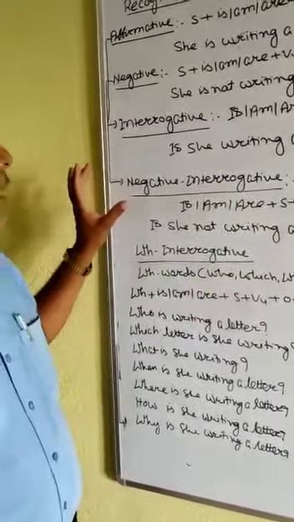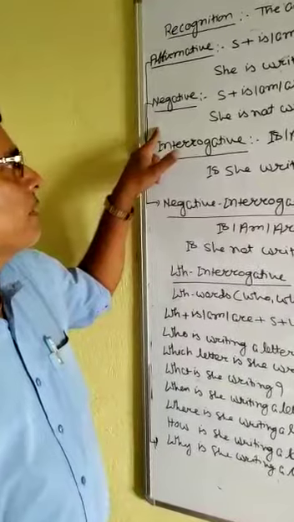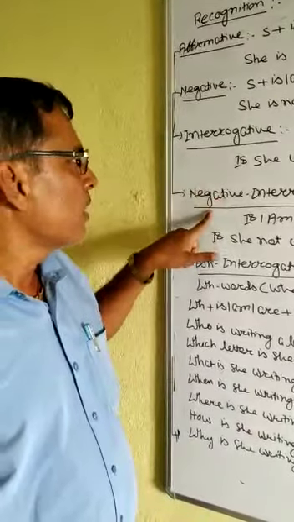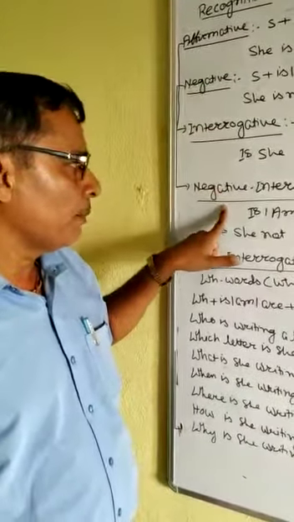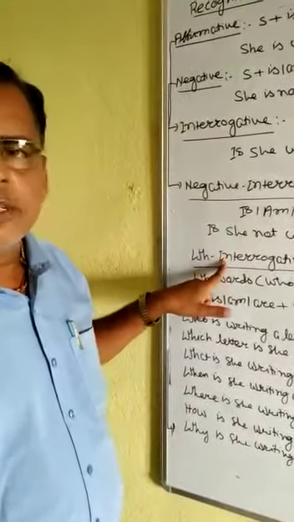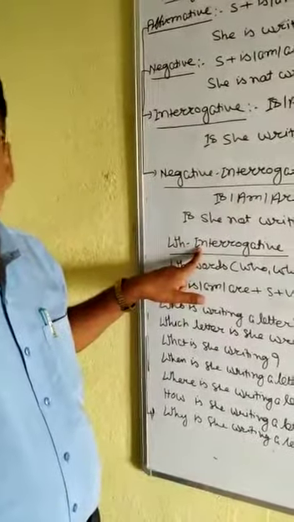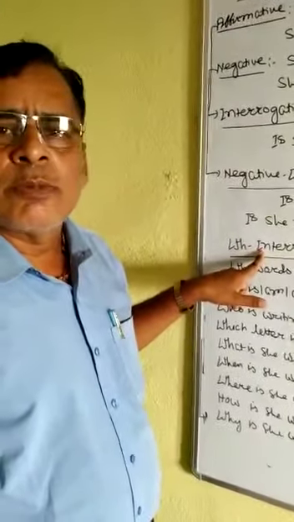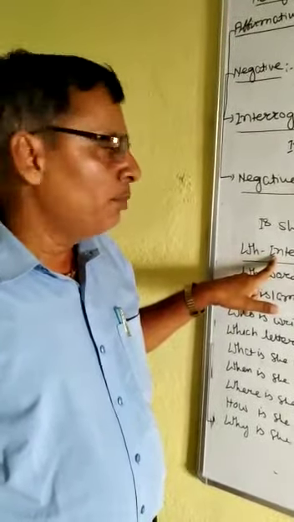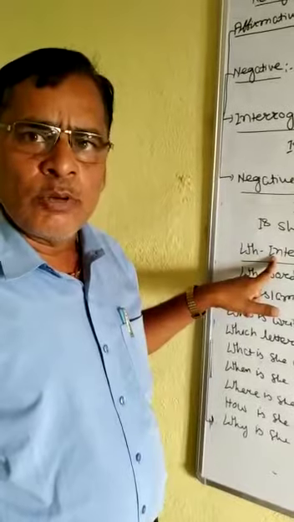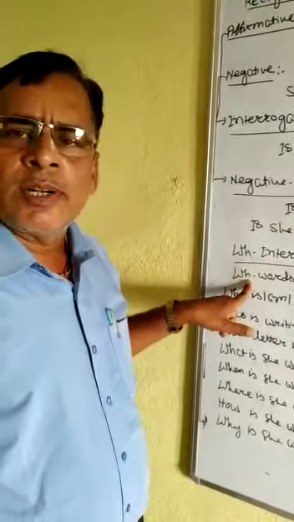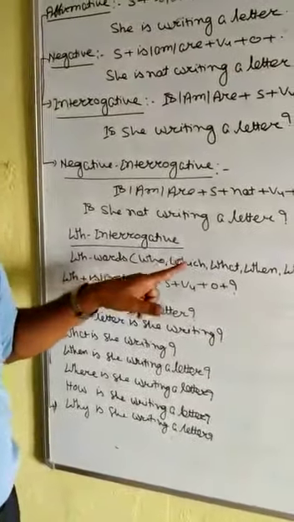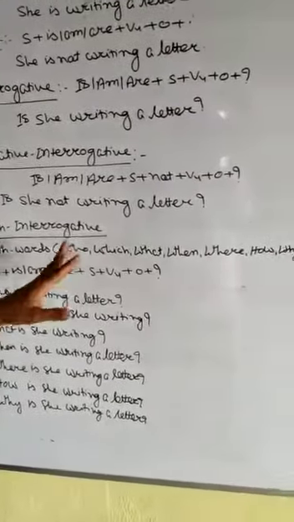So here we have the affirmative sentence and the negative sentence. When the question is created from the affirmative, that is interrogative, and when the question is created from the negative, that is negative interrogative. And now the best part is WH interrogative. WH interrogative means the questions are created by using WH words. WH words are who, which, what, when, where, how, why, whom, and all like that.